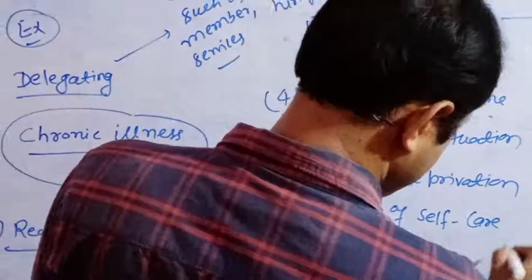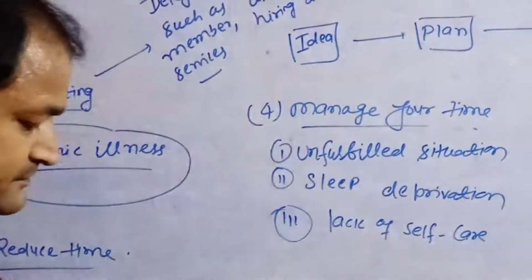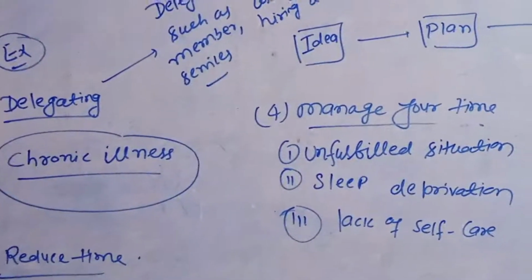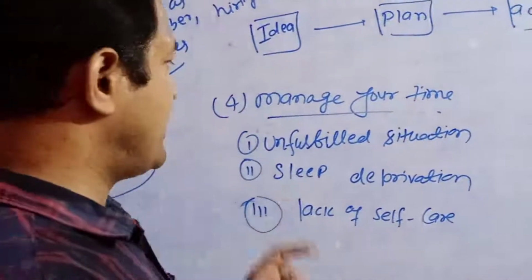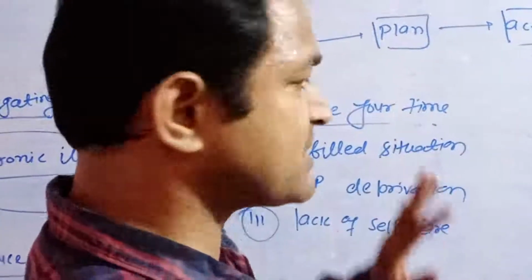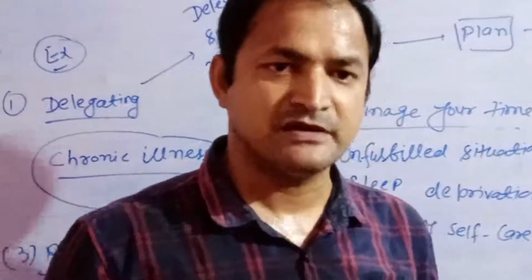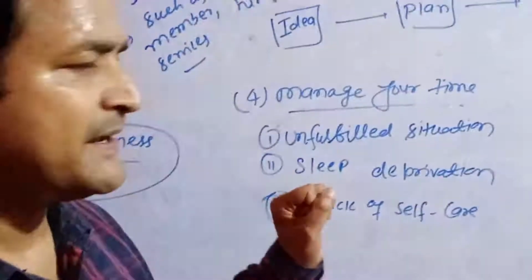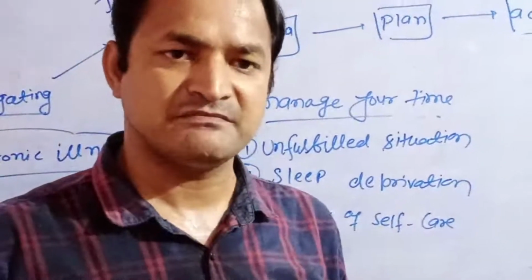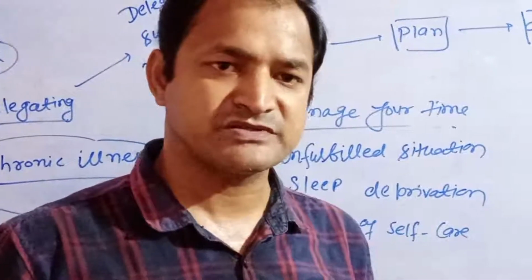These are the three important ones. Manage your time. An unfulfilled situation means you are always wasting your time. Wasting your time is the unfulfilled situation.